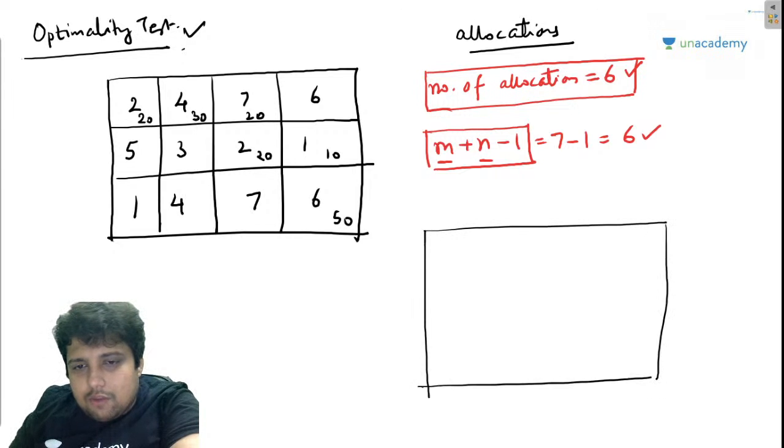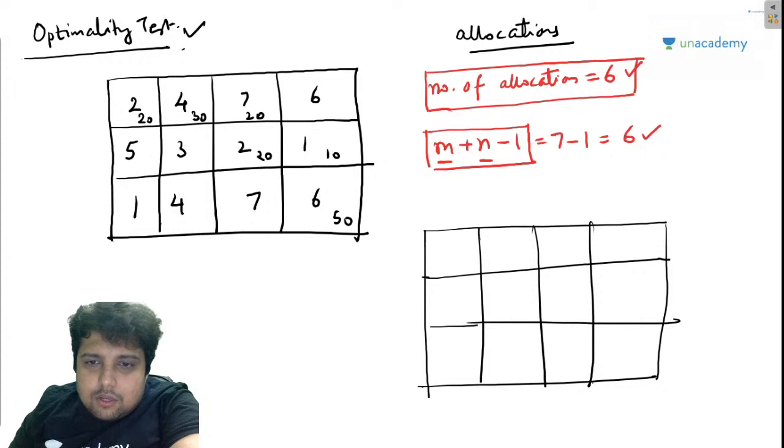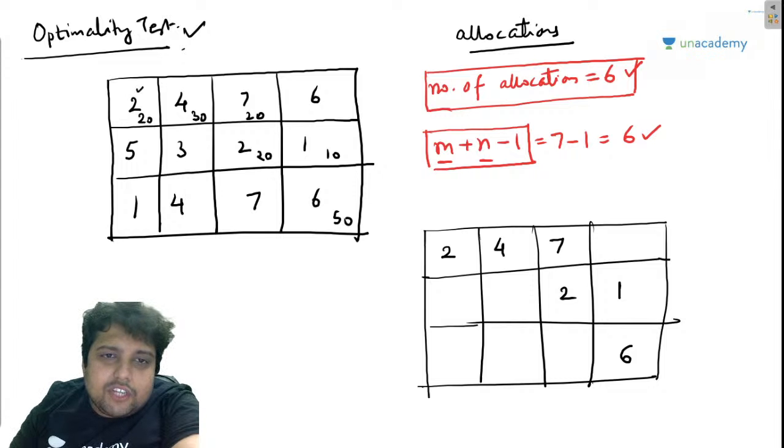We could have solved everything on that single matrix only, but let us take one more matrix for convenience. So 2, 4, 7, 2, 1, 6. So guys, what I am doing is only writing the coefficients of those variables which have allocations, correct?